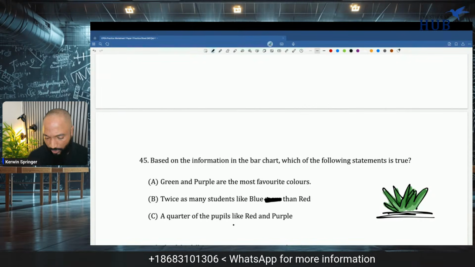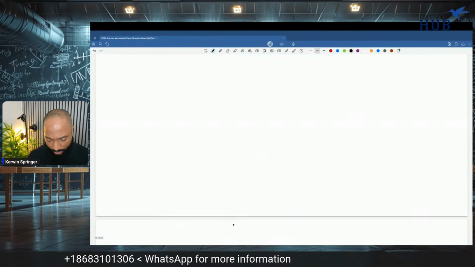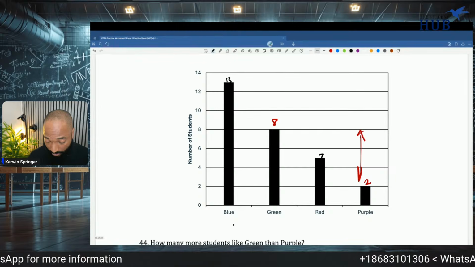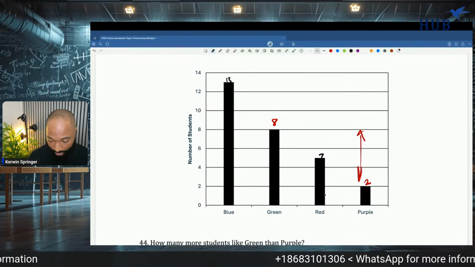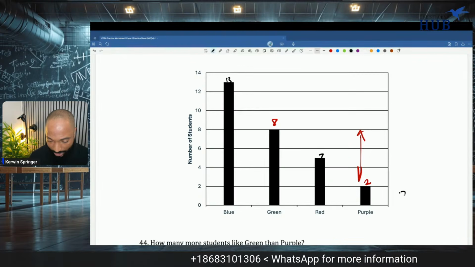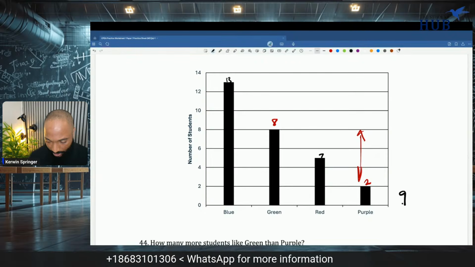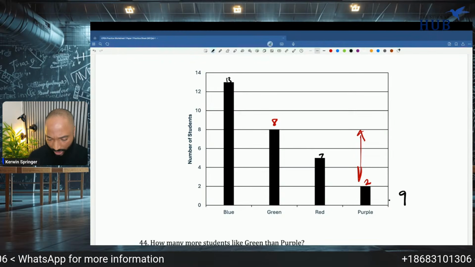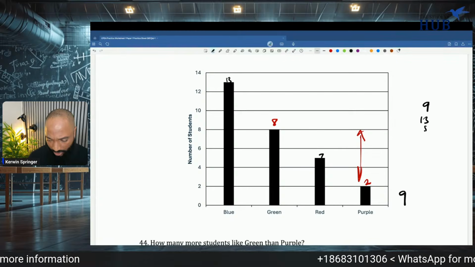A quarter of the pupils like red and purple. Red and purple make 9. And 9 is not a quarter of everything here. 9 plus 13 plus 8 is 20, 30.